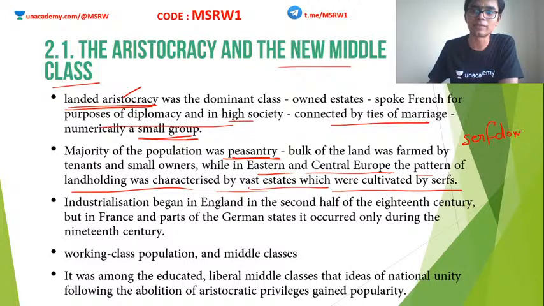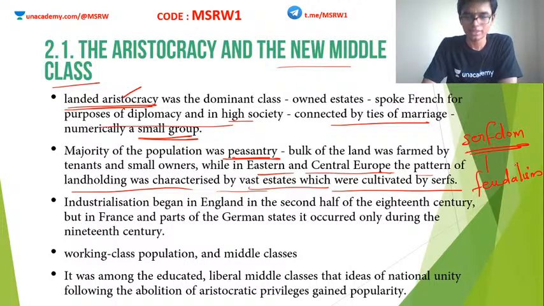Serfdom, which is actually a part of landlordism or feudalism. Clear? So around this time or a bit later, industrialization happened across Europe. It began in England. I have already made a lesson regarding that also. You can watch it in the Unacademy app. So industrialization happened in England, and what happened?